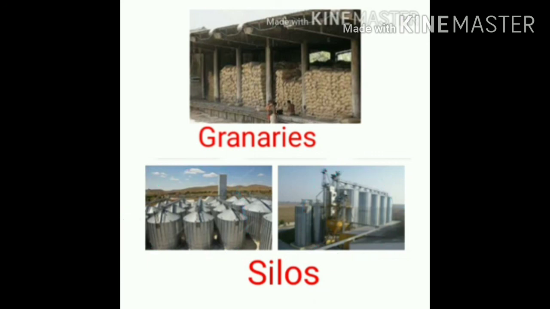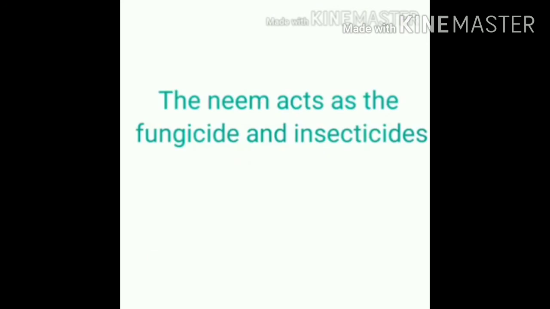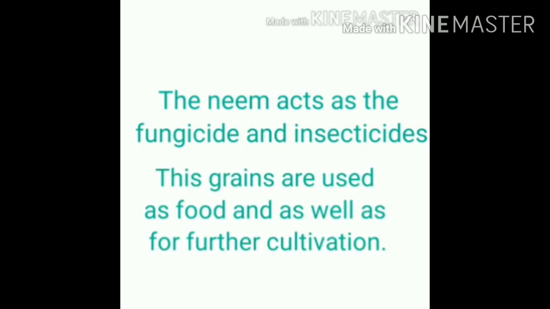In granaries, farmers keep the grain in jute bags, and they protect the seed with the help of dry neem leaves. These dry neem leaves act like fungicides and insecticides. So there won't be any worry of spoiling of grains, and this grain is used as food as well as for further cultivation.